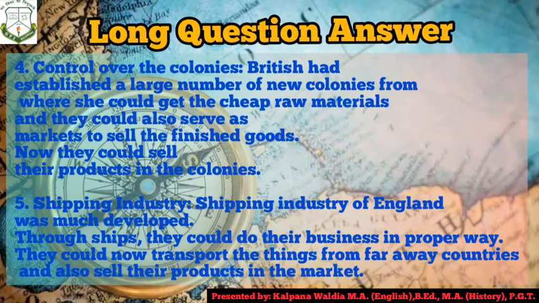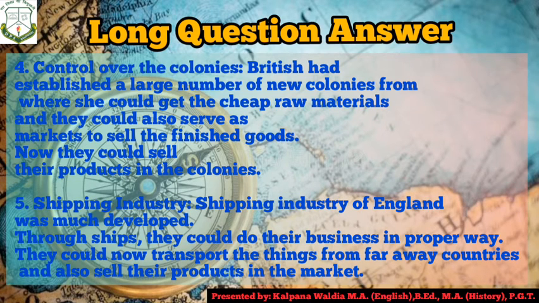Now, let us move towards the fourth point. Here we get one more valid point, that is the control over colonies. As we have seen in the past history of the British, the British had many colonies, and why had they established these colonies? So that they could get raw material as well as a marketplace where they could sell their finished goods at high prices. Now, in this way we can mention in proper language that the British had established a large number of new colonies from where they could get cheap raw material and which could also serve as a market to sell the finished goods. Now, they could sell their products in these colonies.